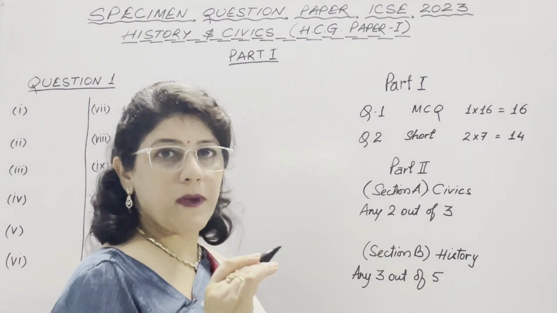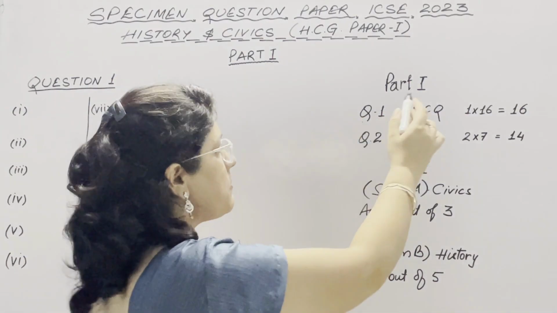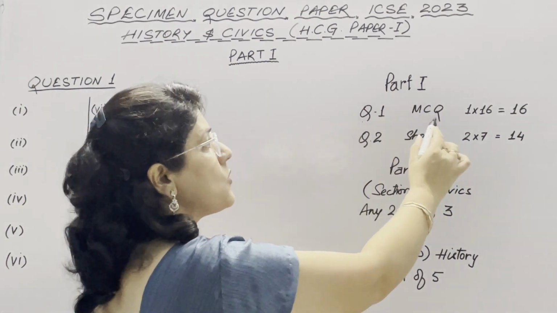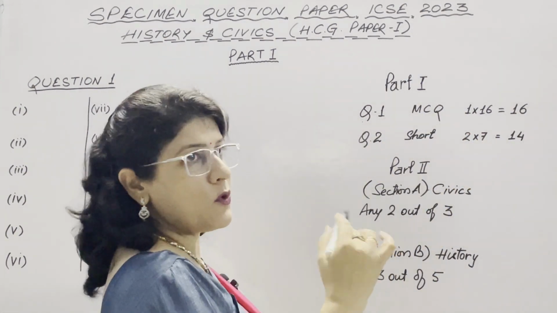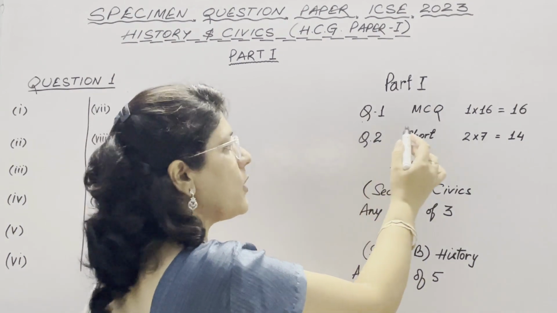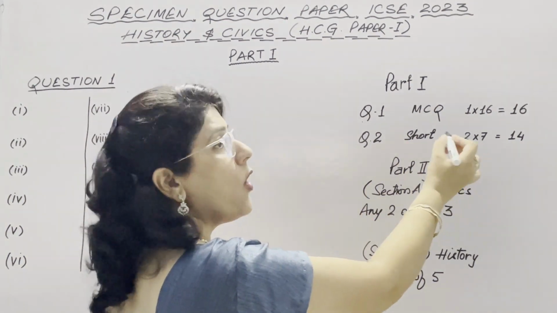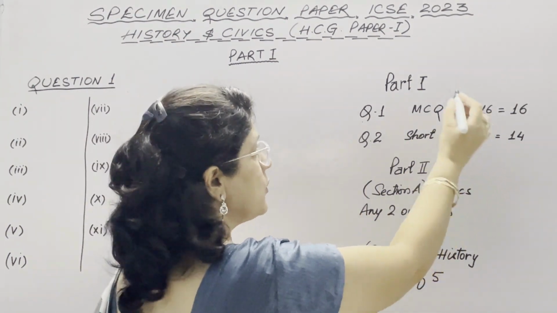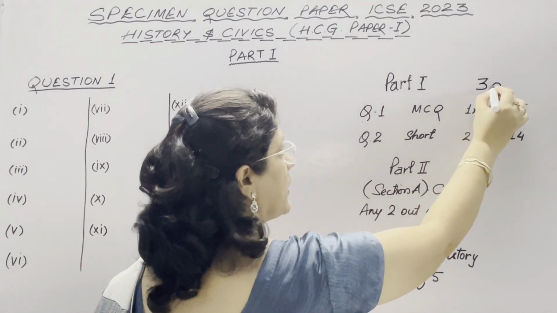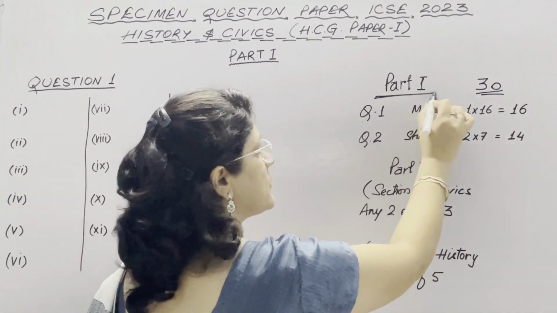This History and Civics paper has two parts. The first question is of 16 marks, all MCQs of 1 mark each. Question 2 is of short questions, 7 questions of 2 marks each, which means 14 marks. So in total, Part 1 is of 30 marks, which is compulsory for all students.